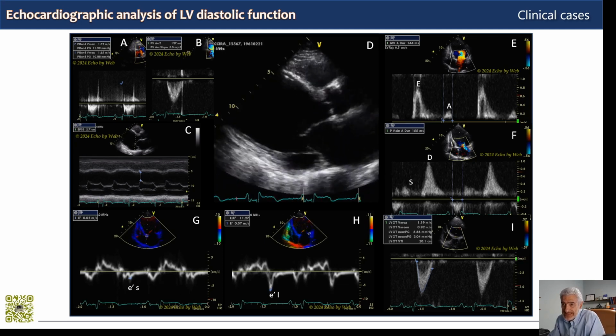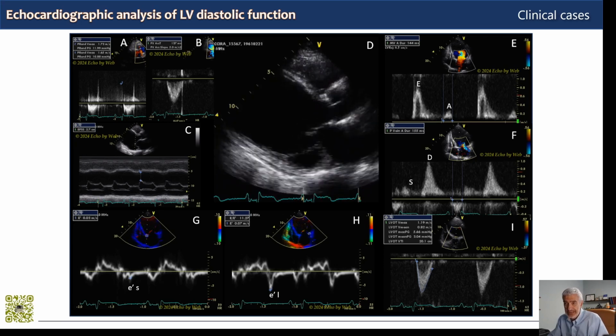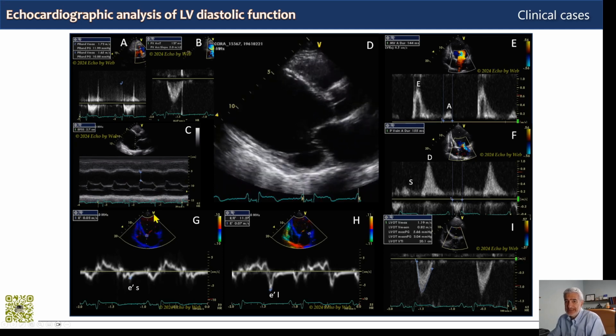There is a deflection here, the B-bump, between the contraction of the A wave and the C wave, and the C point here, the closure of the mitral valve. This is quite specific for an increase in left ventricular end-diastolic pressure. In the recommendation, this B-bump is considered a complementary parameter.